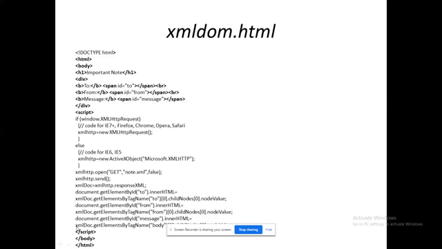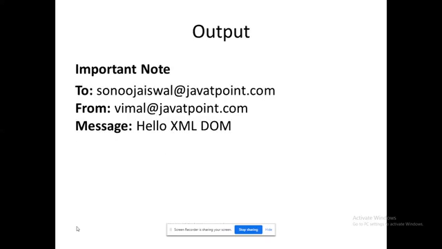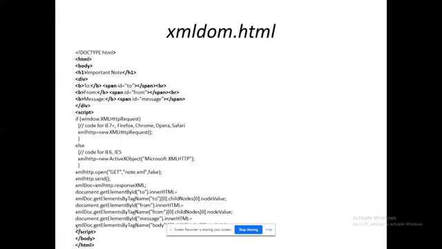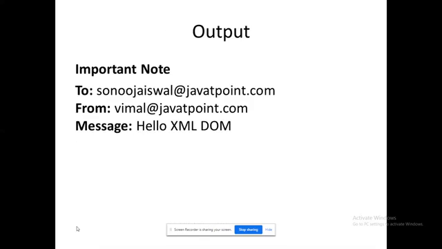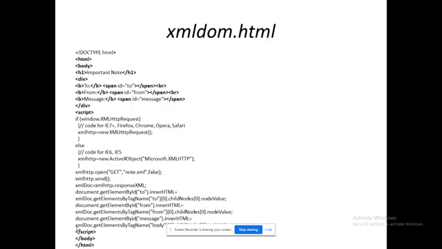While I am going to execute this XML DOM.html program, I will get this output. That's all. In this output, the important note, the first one, comes from our HTML program. See this H1 important note. To, from, message: these things are available from the corresponding bold tags.